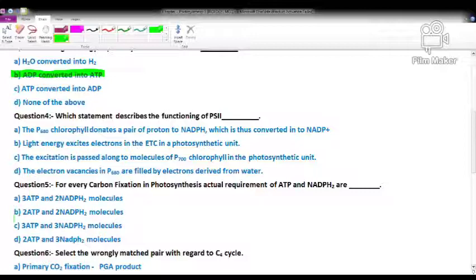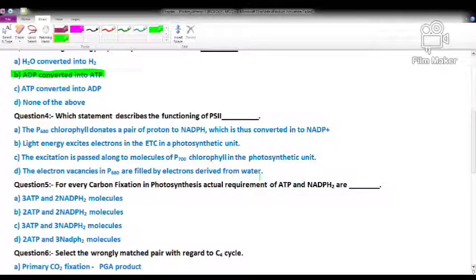Second option: light energy excites electrons in the electron transport chain in a photosynthetic unit. Third: then the excitation is passed along to molecules of P700 chlorophyll in the photosynthetic unit. And option D: the electron vacancies in P680 are filled by electrons derived from water.